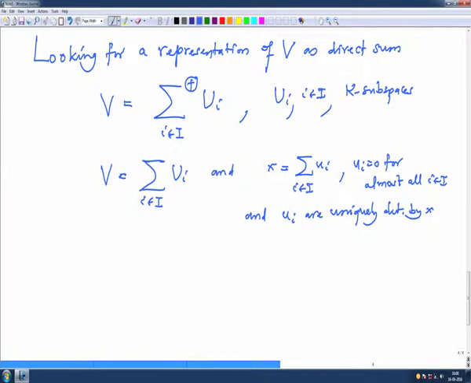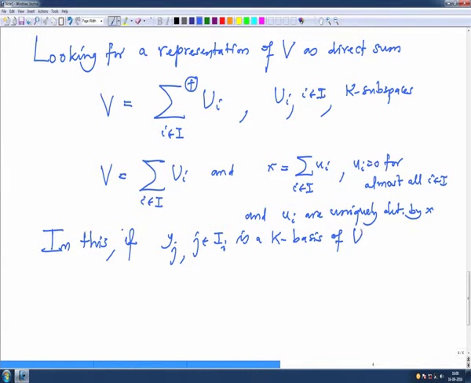Okay. And in this case, we can do more. In this case, if I choose a basis for each Ui, say yj as j varies in some indexing set Ii is a k basis of Ui, this is for each i in I. For each subspace you choose a basis and put it together.